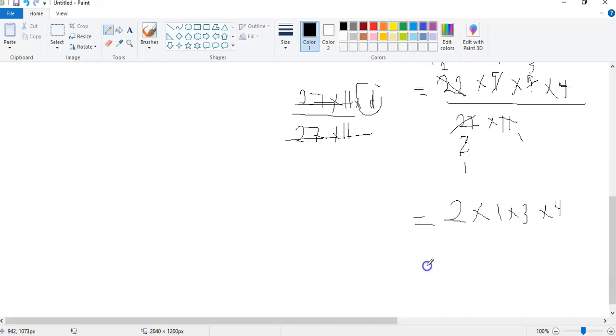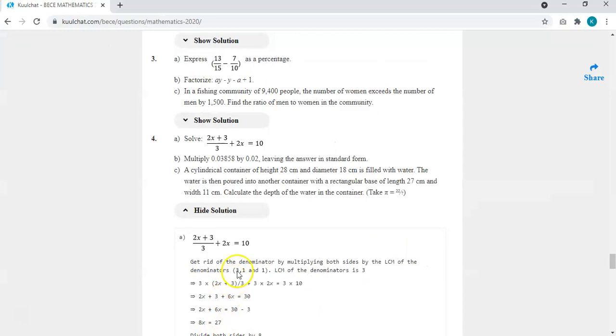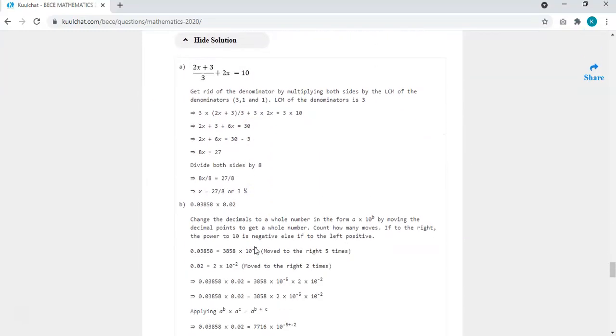So that will be 2 times 1 is 2, times 3 is 6, 6 times 4 is 24. So our answer is supposed to be 24 centimeters. And that is it.